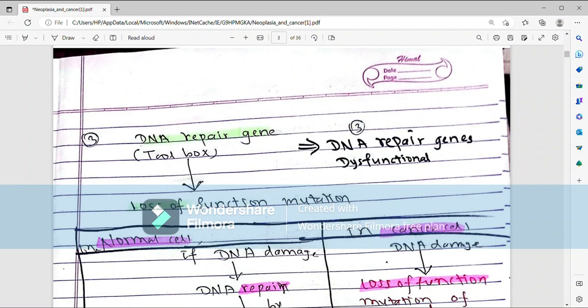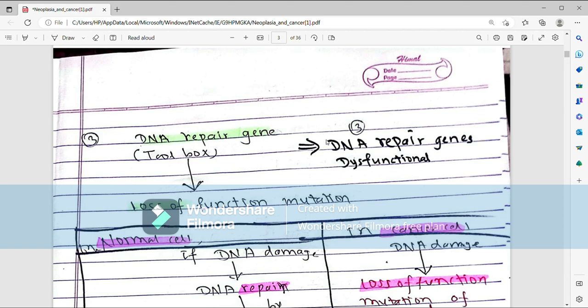Now, normally DNA damage is repaired, so that there will be no progression to cancer. But in the cancerous cell, there will also be loss of function mutation of this DNA repair gene, so that there will be no repair of gene, and this can lead to cancer.